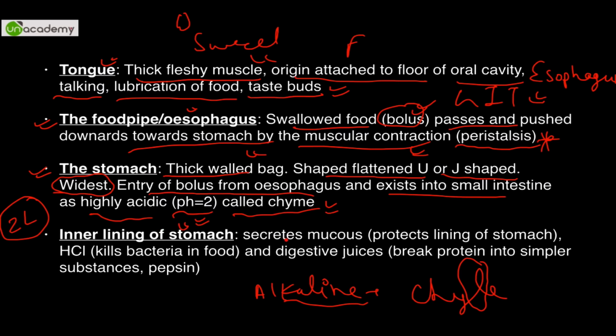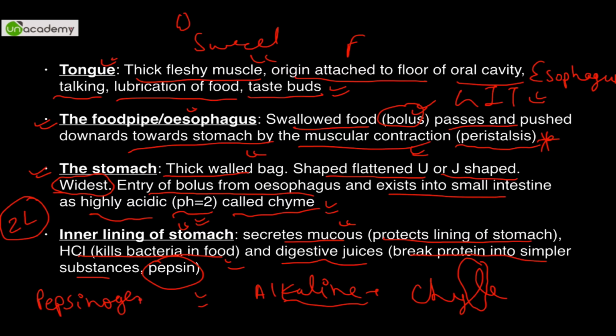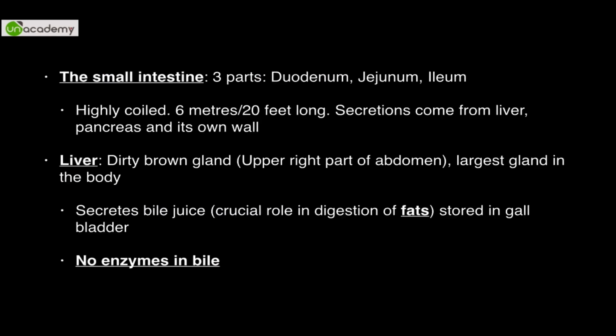So the inner lining of the stomach secretes mucus, which protects the lining of the stomach. Now HCl kills the bacteria in food, and digestive juices break protein into simpler substances by pepsin. So remember 3 things: mucus, acid and pepsin. Acid is hydrochloric acid. Pepsin is an enzyme which is initially secreted in the form of pepsinogen. Whenever you see 'ogen', it means it is a pre-enzyme which is broken down into pepsin. Okay, pepsin is the active enzyme.